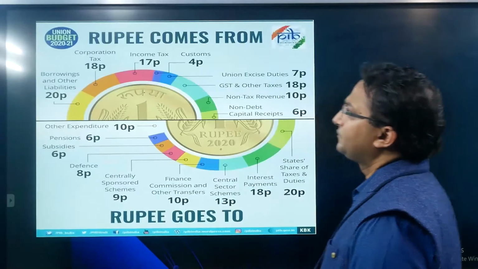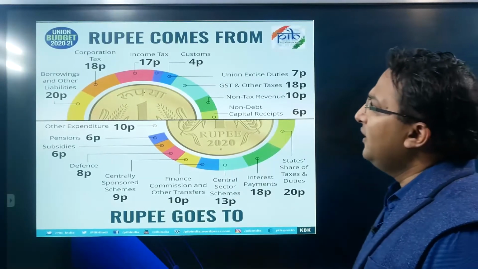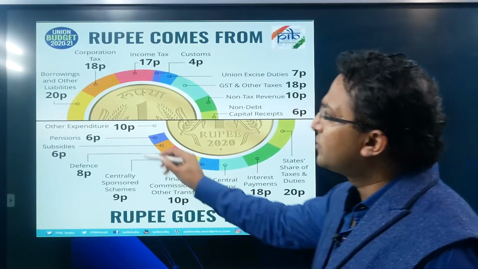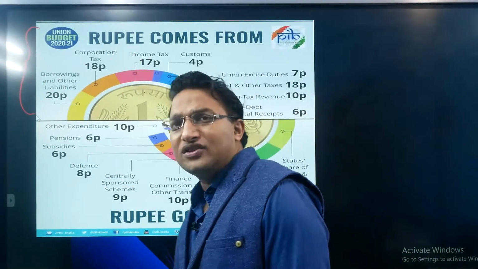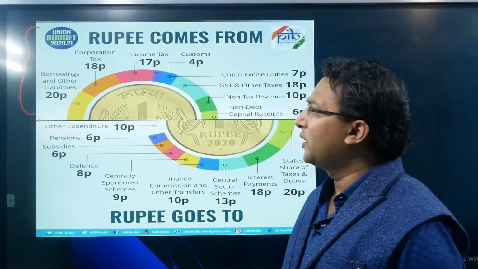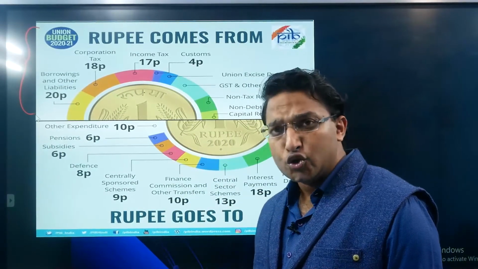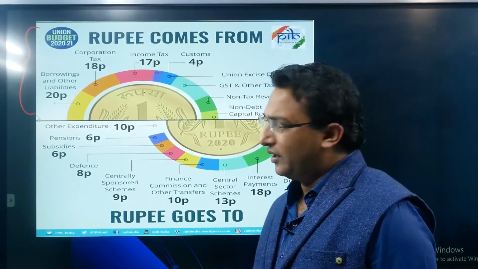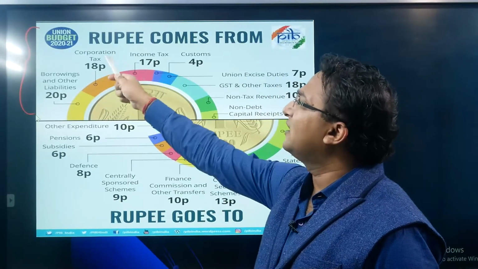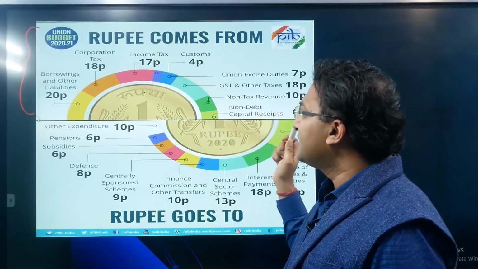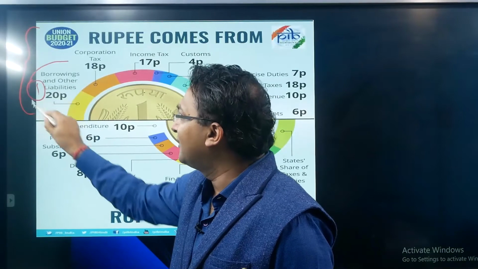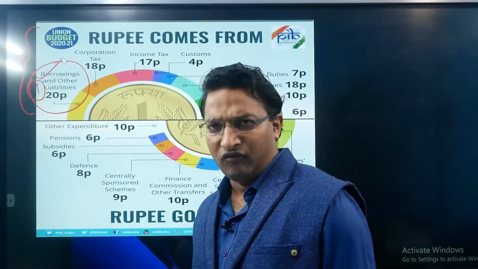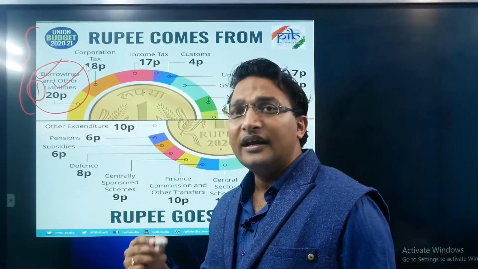Here you can see in the first part of the slide, this picture I have taken from the Union Budget 2021, which was introduced in the month of February 2020. Here you can see different items of receipt. In these you can see borrowing and other liabilities. Borrowing can be internal borrowing or external borrowing. Other liabilities we have seen: small saving account, provident fund, etc.